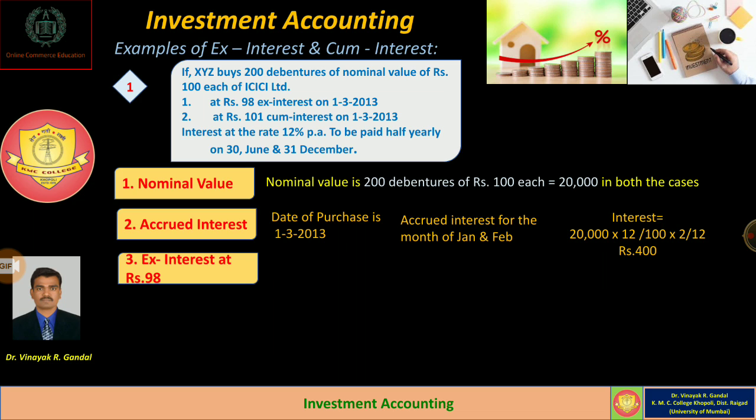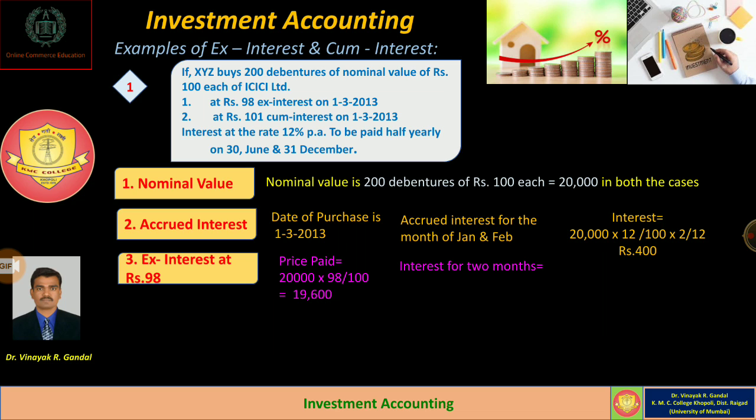So in the case of the first case, that is ex-interest price at rupees 98. In this case, the price paid while purchasing the investment of 200 debentures of rupees 100 each at rupees 98 ex-interest, that is 20,000 into 98 upon 100. So the total price paid on purchase of investment is 19,600.